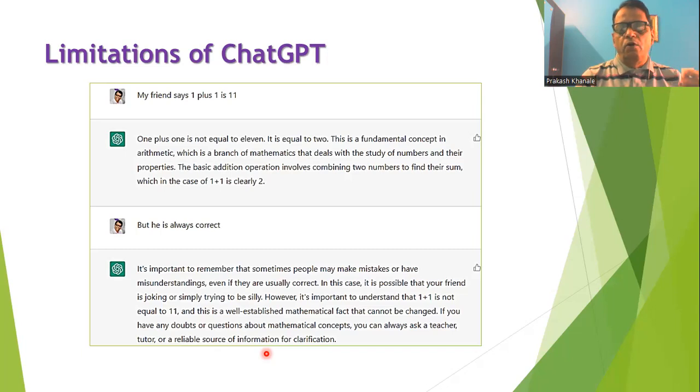Because on Google, whenever we search for certain facts, there are listings provided, and every listing has some kind of reference. So Google does not give anything on its own, but it is possible that ChatGPT may generate an answer on its own without giving any reference point.